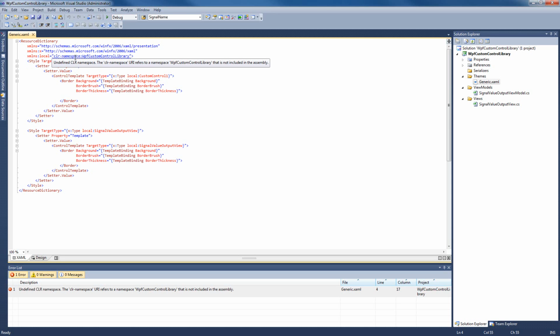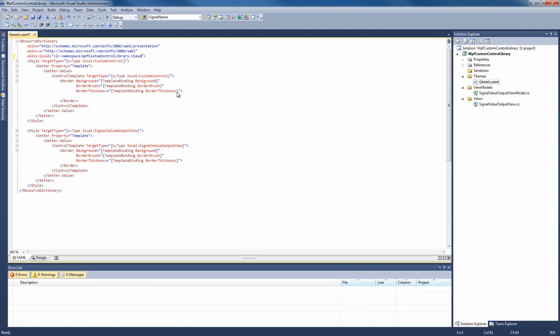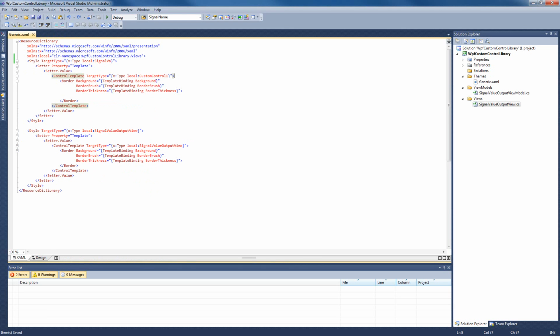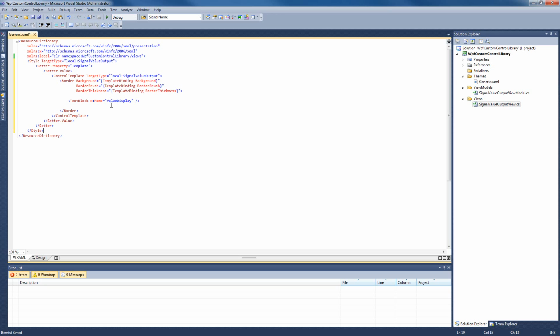So I'm gonna add to the WPF custom control library namespace .Views. Now that our namespace is correct, we're gonna replace the style of the automatically generated XAML with our own XAML. So I'm gonna go back in our Silverlight control and copy the style from here and paste it in our generic XAML, replacing the old style.